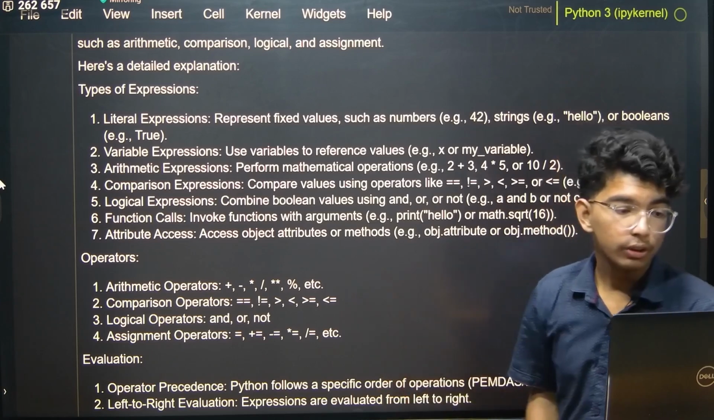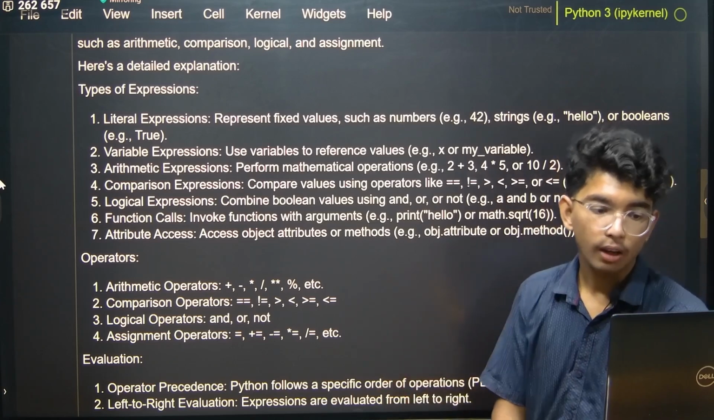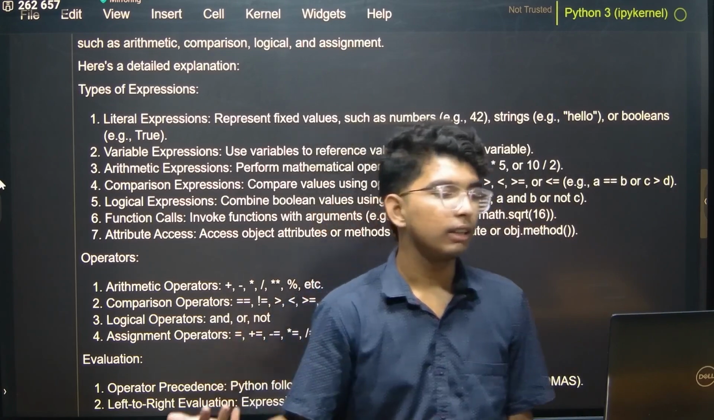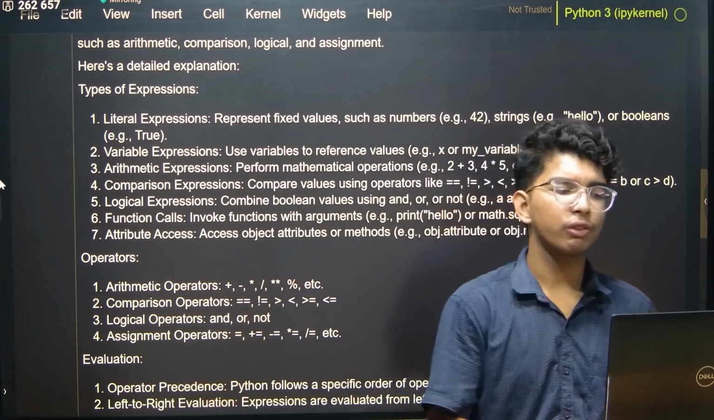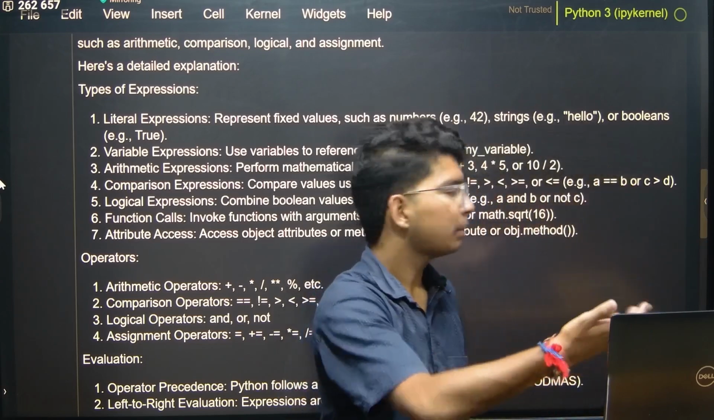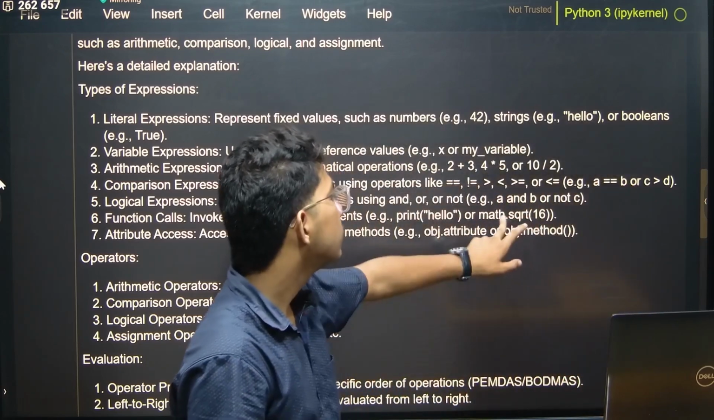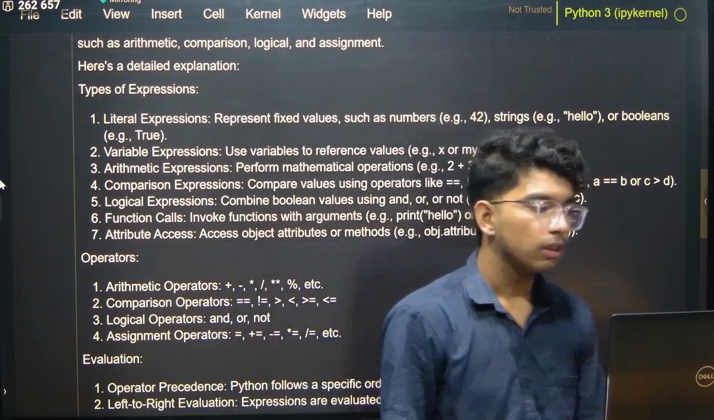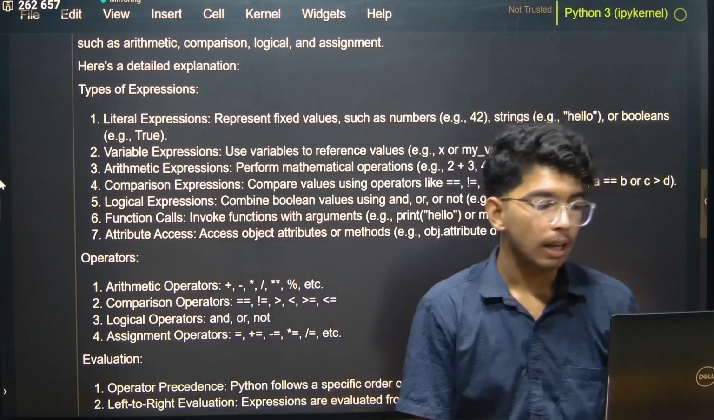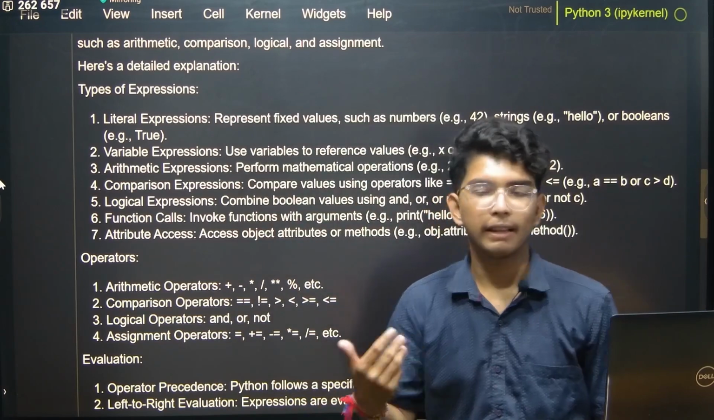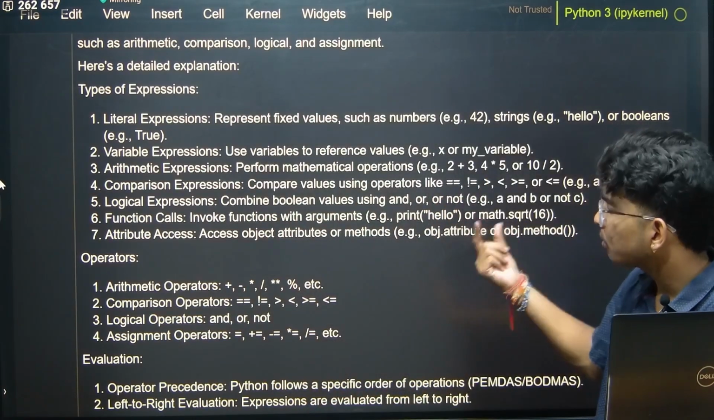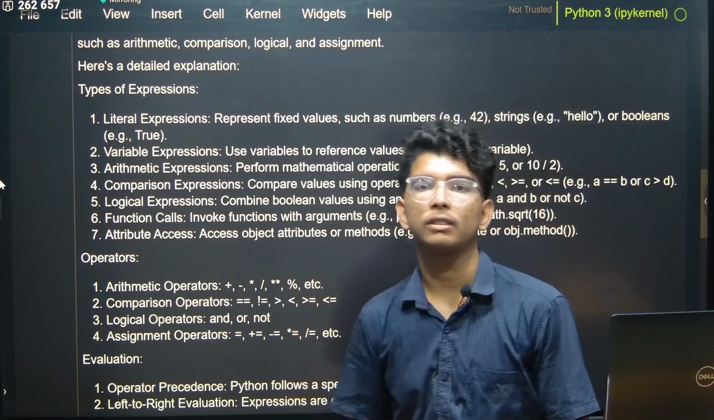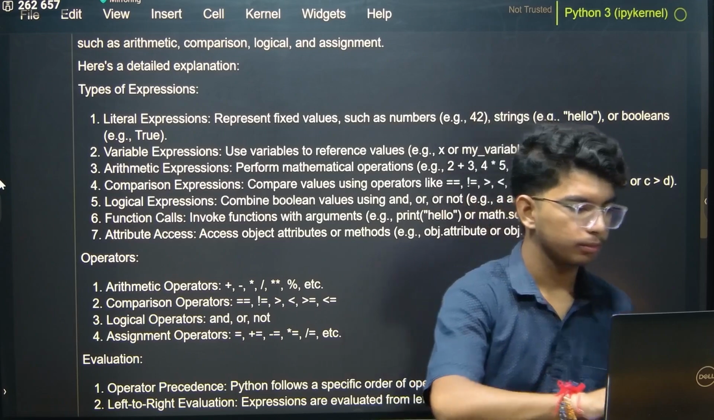Then we have logical expressions. We know the logical operators: and, or and not, right? Function calls invoke a function with arguments, for example print("hello"), or the function math.sqrt(16). These are known as function calls. And then attribute access, which accesses object attributes or methods. For example, I create an object, then apply its method or attribute; that is known as attribute access. This is also a type of expression.